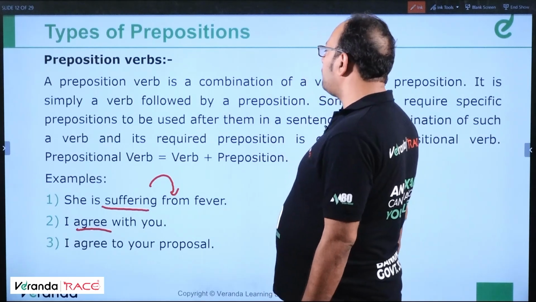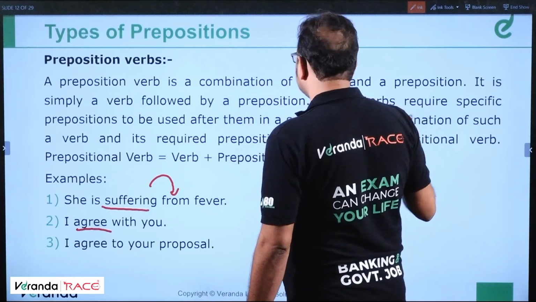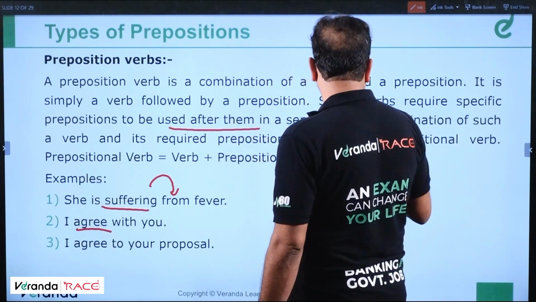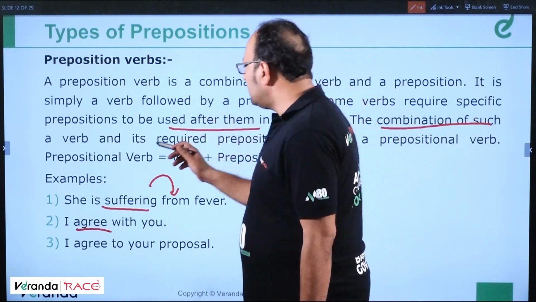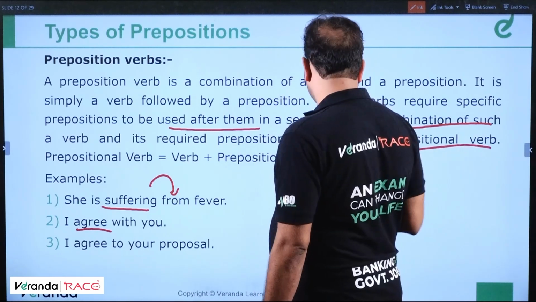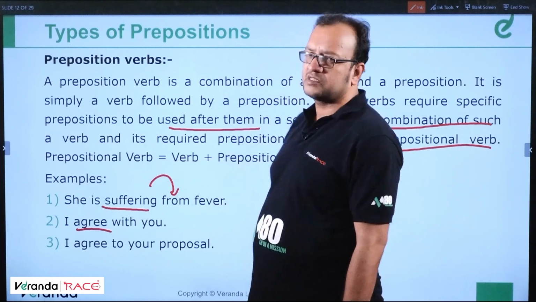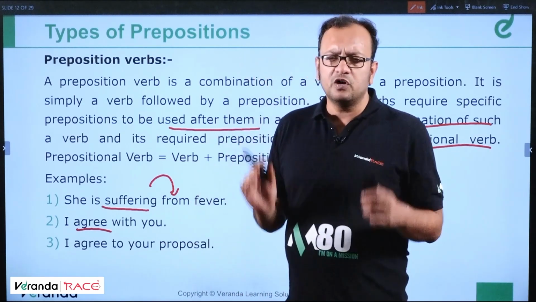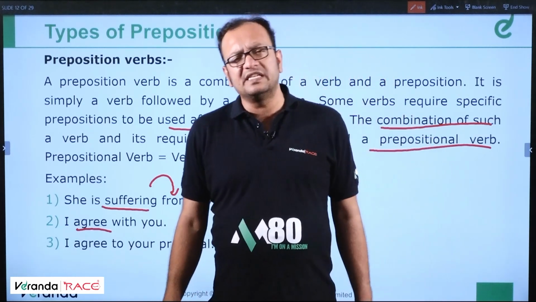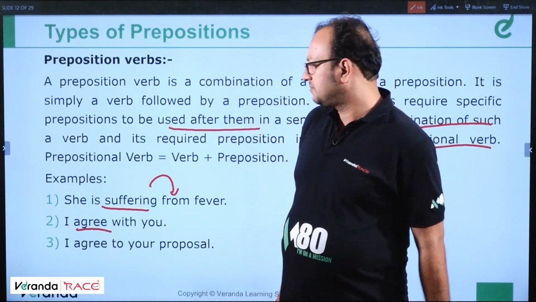Some verbs require specific prepositions after them in a sentence. The combination of such a verb and its required preposition is called a prepositional verb. Certain words are followed by fixed prepositions, like according to, in accordance with.